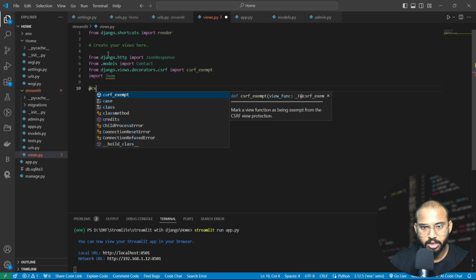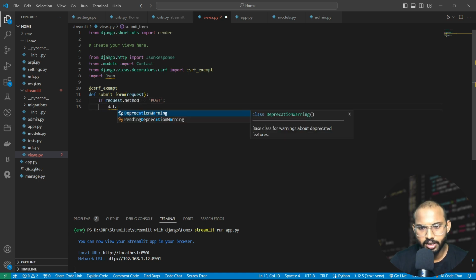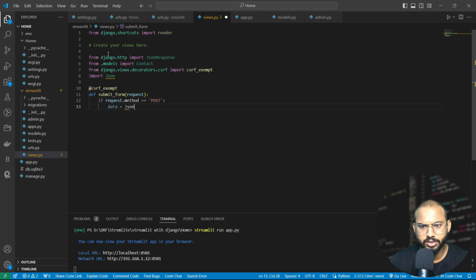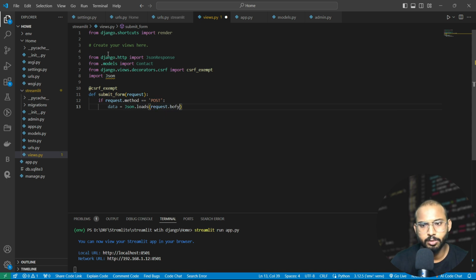Now write this command and let's define the submit form function. Provide a request here. If request.method is equal to POST, data should be json.loads(request.body). After that let's store our contact.